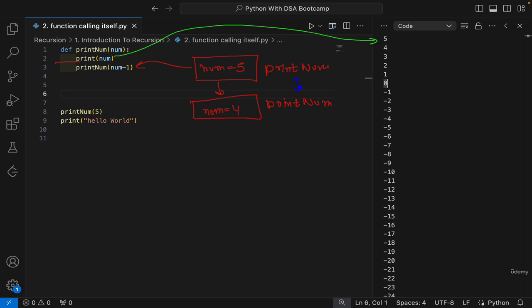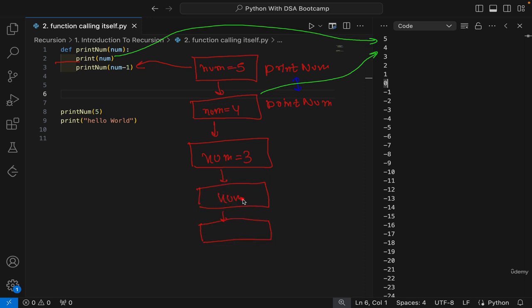So I called a function from within it, but in a way what happened was that a new instance of this function was created, where the value of num is now 4. In a similar way, this would print the number as 4, and then it's going to move forward and call another function for 3. Again, this is also very much independent. The code is still waiting at line 3 for the 4 function, and this chain is going to get repeated.